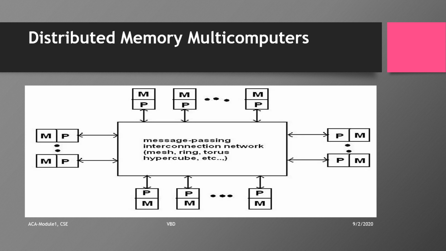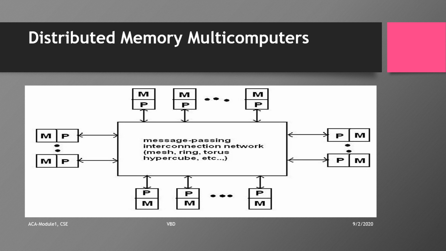Here we have a generic model of a message passing multi-computer. A distributed memory multi-computer has multiple computers over here. Every P plus M is one computer. So the system consists of multiple computers. This P plus M is also called a node. These nodes are interconnected by a message passing network. So in the center we have a network, and that is called a message passing network.